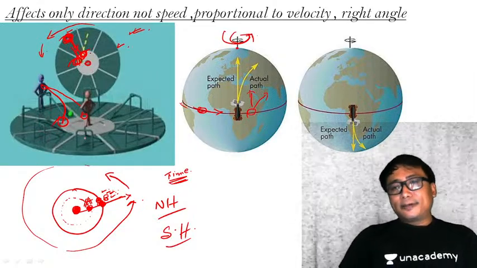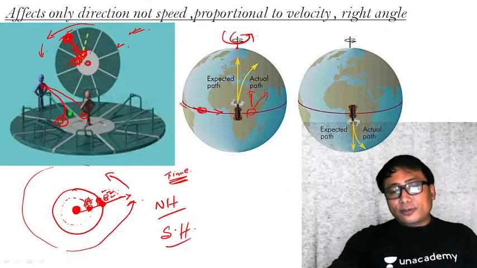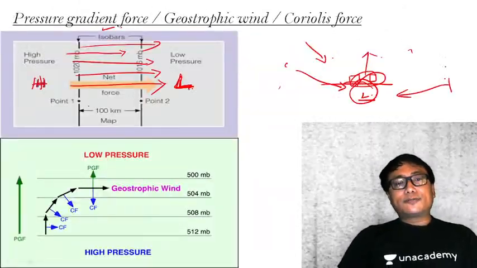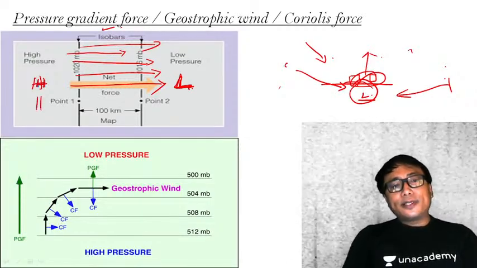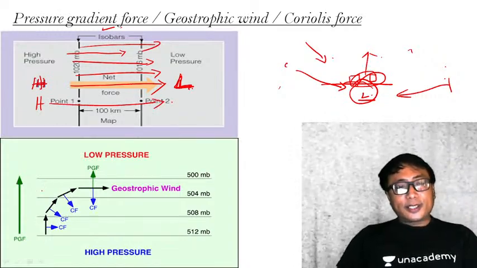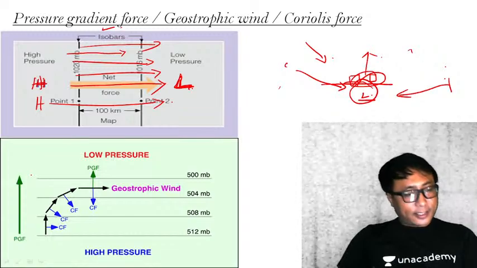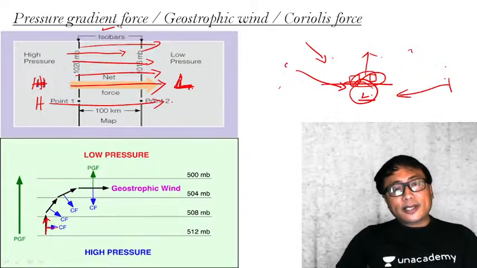Okay, clear? Because of the Coriolis force, you see here, whenever wind flows from a high pressure region to a low pressure region like this, the intention is to go straight like this. But the moment it goes, the Coriolis force will track it to the right.